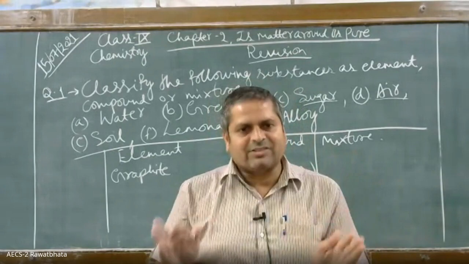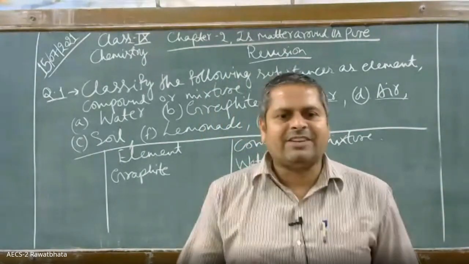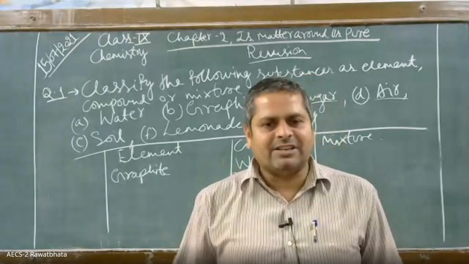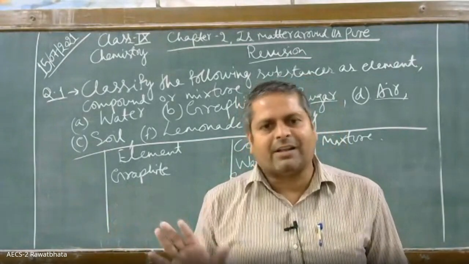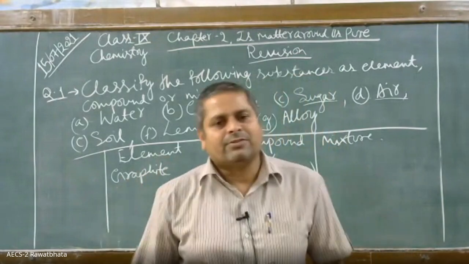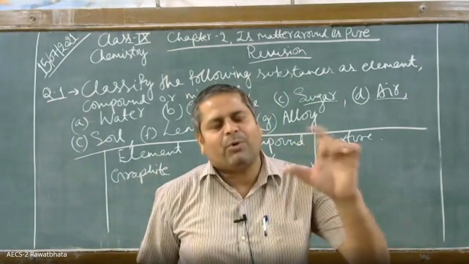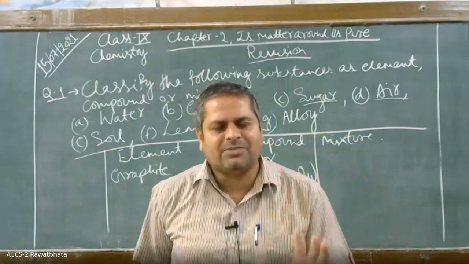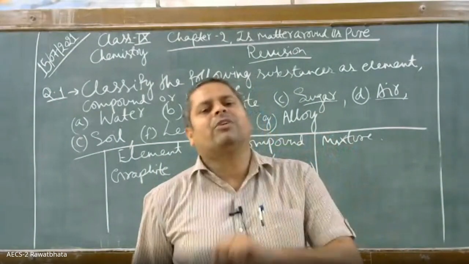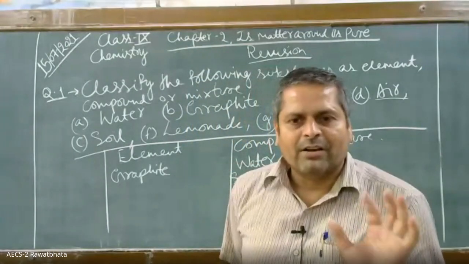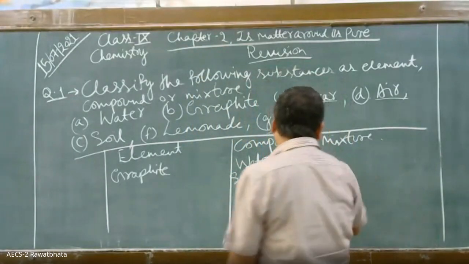So the concentration of these gases keeps changing. Understand? And there are some unburnt carbon particles also, they are suspended in the air. So that is why air is supposed to be a mixture. Air is supposed to be a mixture of several gases. It is not a compound. Okay? Air is a mixture.